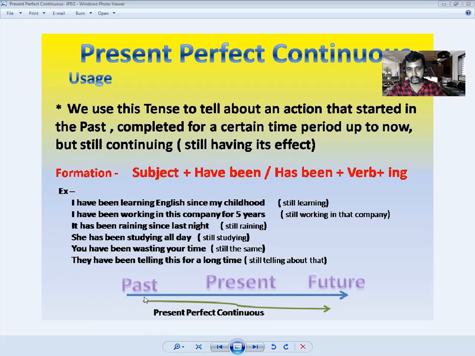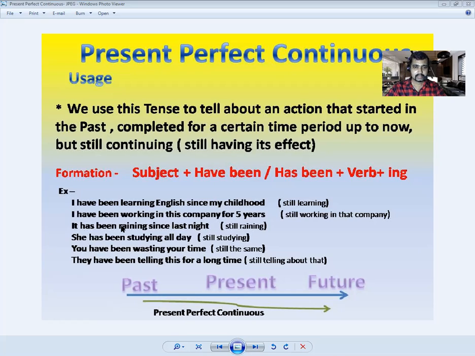You can see a timeline drawn here at the bottom. There is past, present, then future. So present perfect continuous starts somewhere in the past, passes the present and continues up to the future. You can see the continuation through this arrow. So it covers a bit of a longer time period, right?